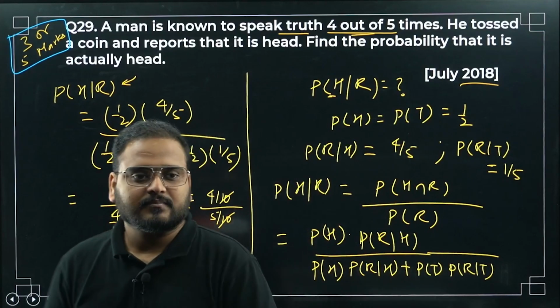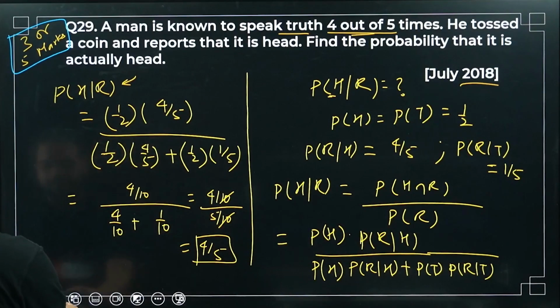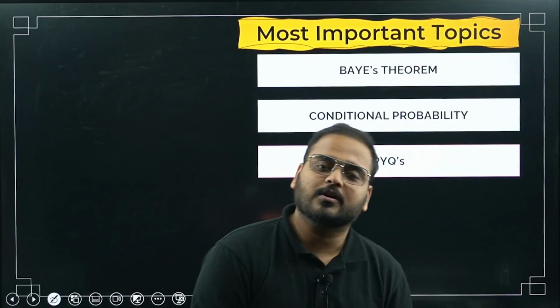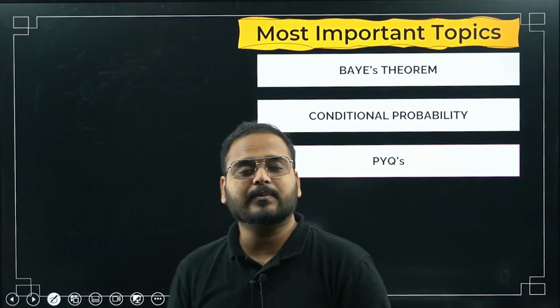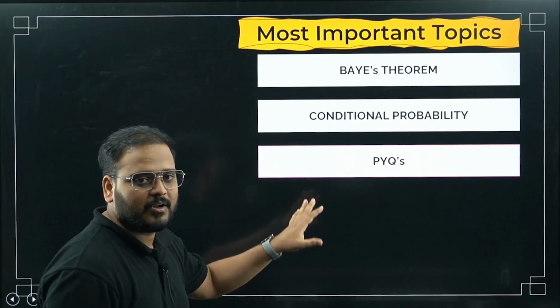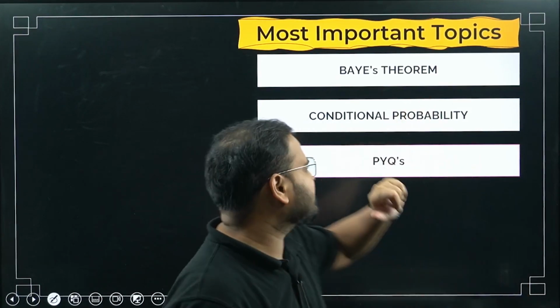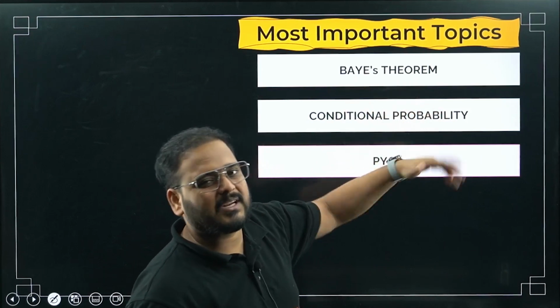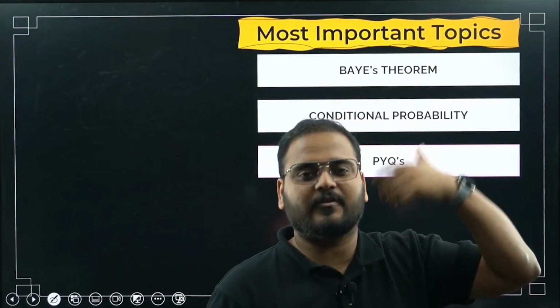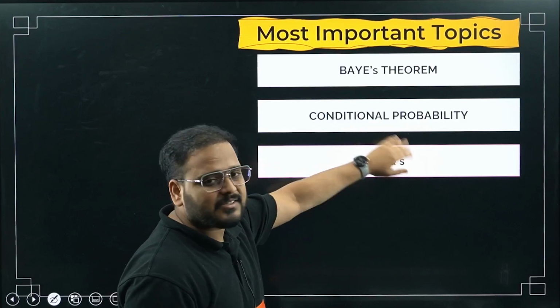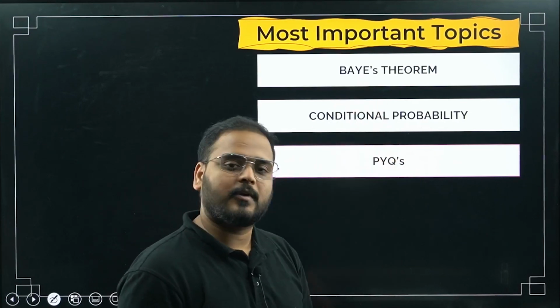Chaliye. So this completes our chapter probability. I hope this was clear and simple for you. As I said, I'll tell you about topics that you must cover in this chapter. First thing is Bayes theorem. If you are very good in conditional probability, you don't have to cover the Bayes theorem, because Bayes theorem is actually a special case, or a different way to solve a conditional probability. Either you are very good in this, otherwise remember the formula from Bayes theorem.